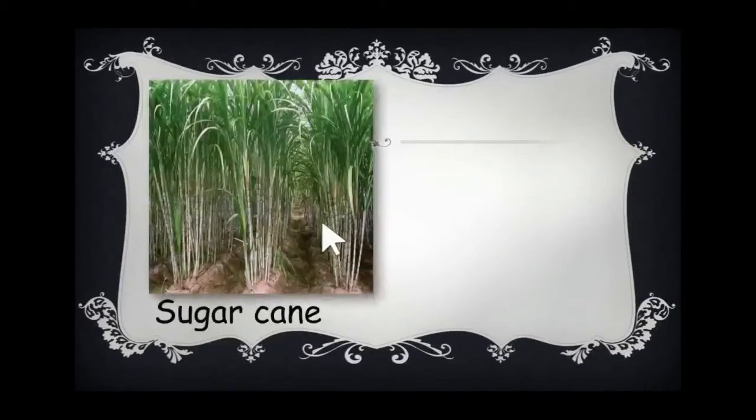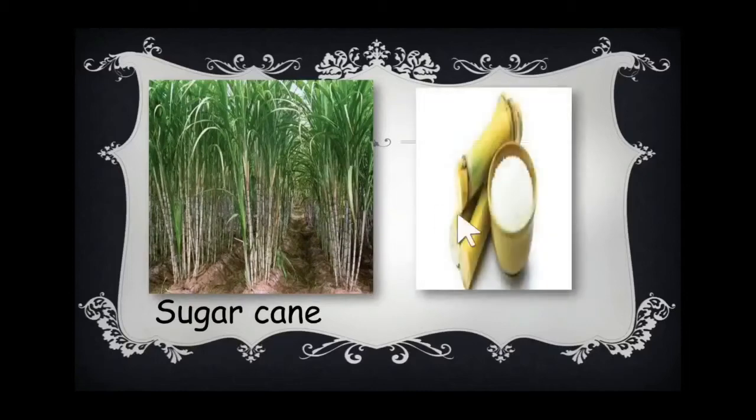Now another one. What is this? Sugar cane. Sugar cane is a big grass. It is a quite tall grass, right? And from the sugar cane, we are getting sugar. Yes. So the grass provides food for animals and humans also, in the form of cereals and sugar, right? Yes.